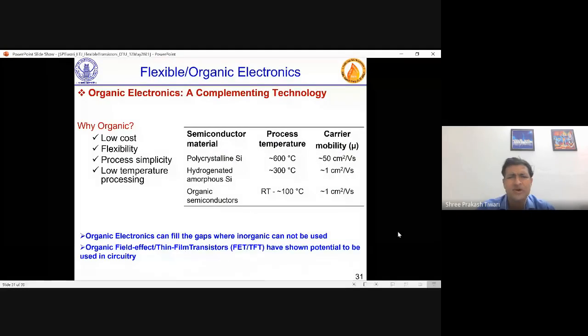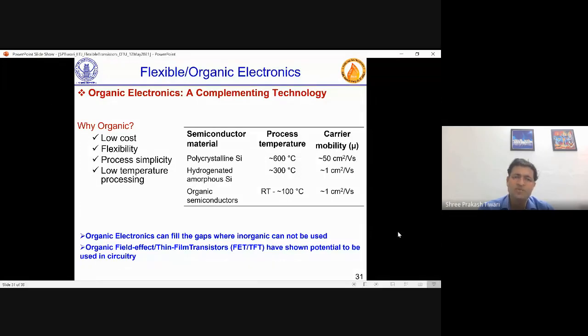But then if I say organic electronics, what is that? Is it going to replace anything? Certainly not. It's a complementing technology. The advantages are low cost, flexibility, process simplicity, and low temperature processing. But one can ask, polycrystalline silicon is flexible, so why go for organic? Amorphous silicon is flexible, so why go for organic?